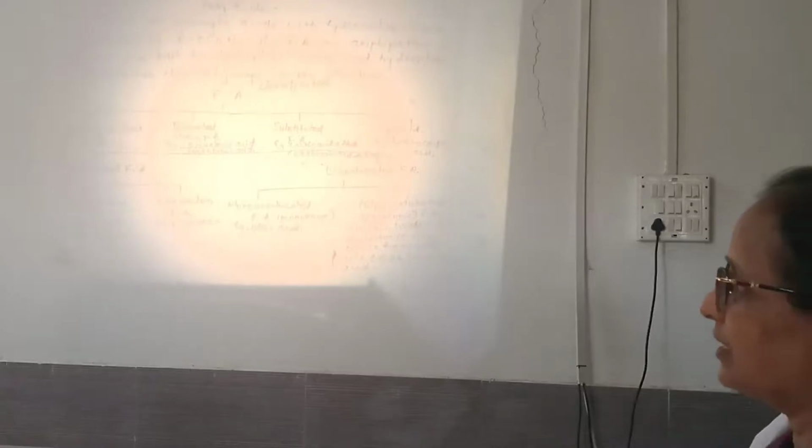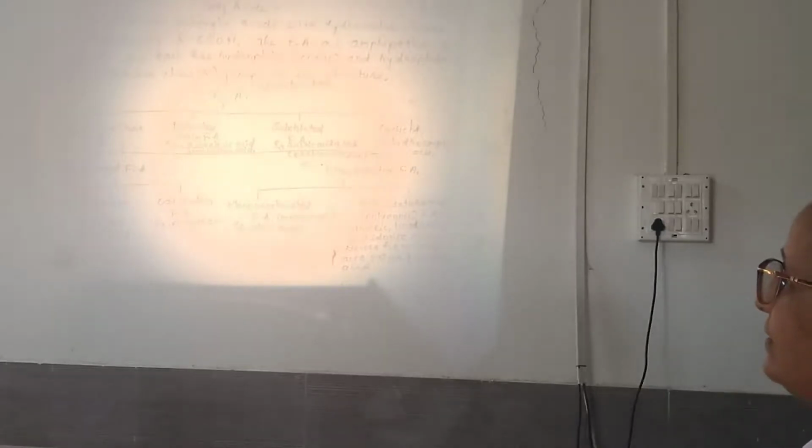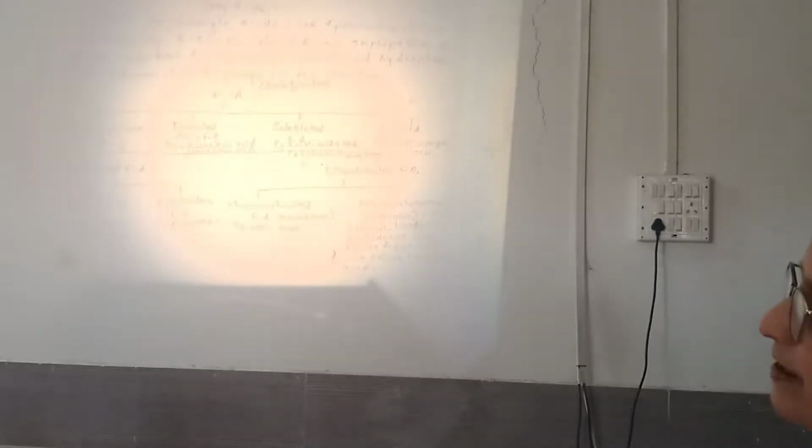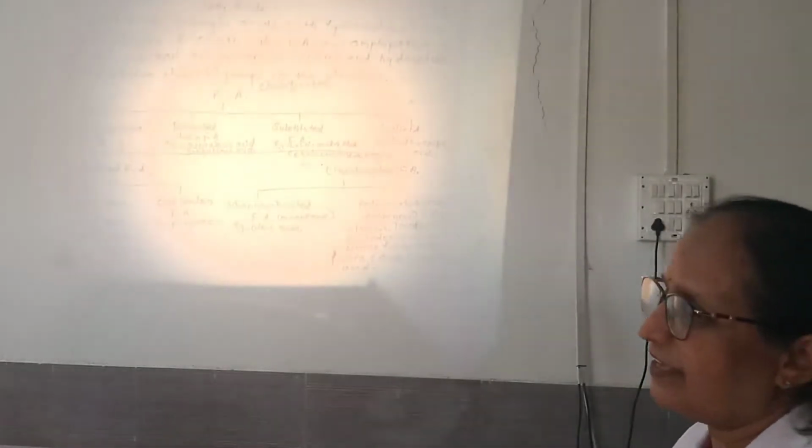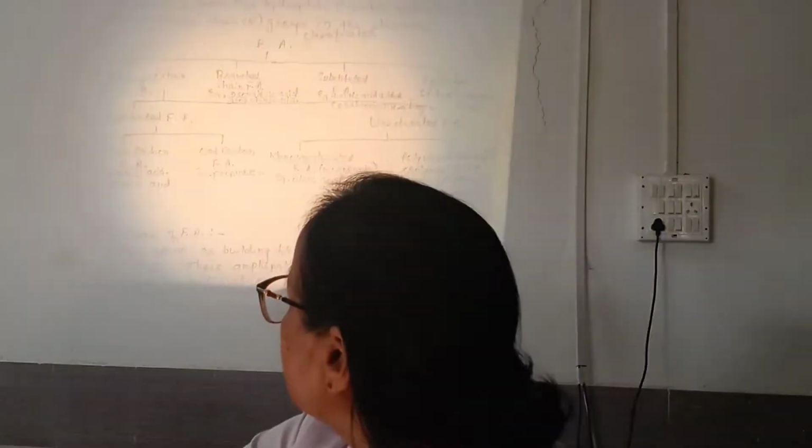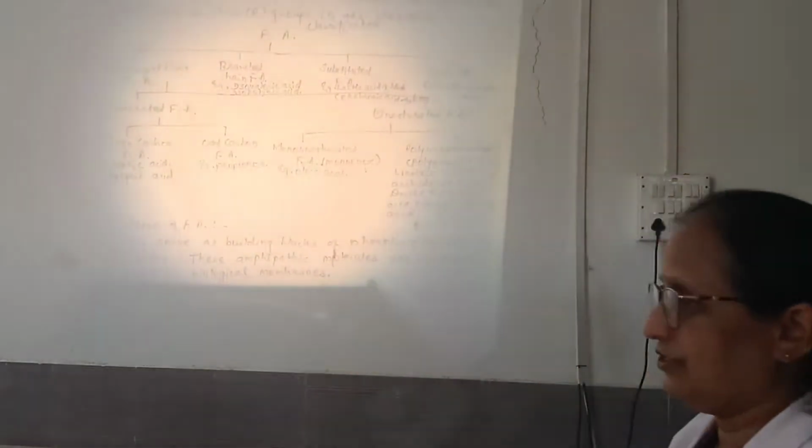their structure. And we can classify them into what? Straight chain fatty acid, branch chain fatty acid, then substituted fatty acid, and cyclic fatty acid. The example for branch chain fatty acid is isobutyric acid. For substituted fatty acid, the examples are lactic acid or cerebronic acid, etc. Then cyclic fatty acid, hydnocarpic acid. Now the straight chain fatty acids can again be subclassified into what? The saturated and the unsaturated.